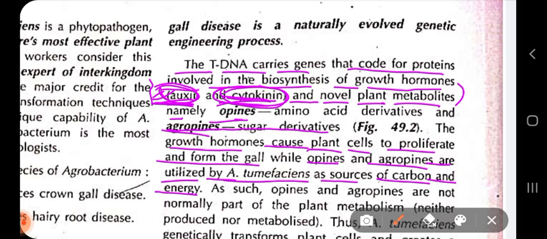These opines and agropines are used by the Agrobacterium cells for energy and as a source of carbon. Thus, most of the energy the plant produces during photosynthesis is invested in opine and agropine production, and crown gall formation occurs.